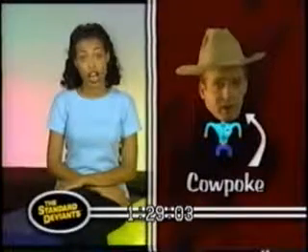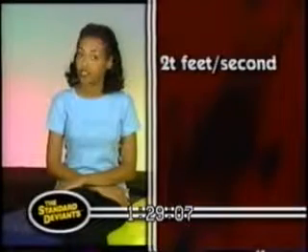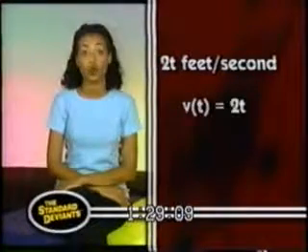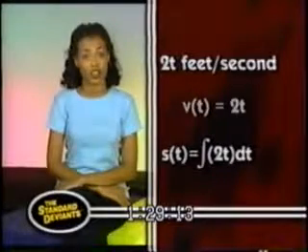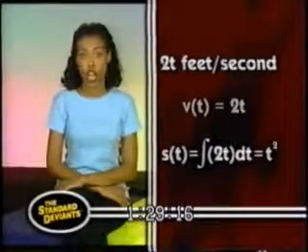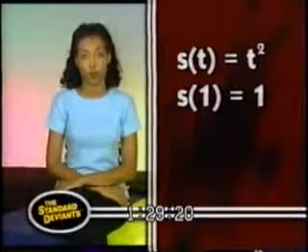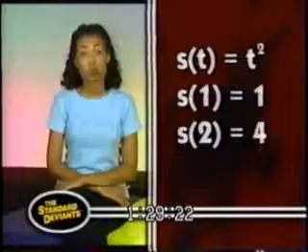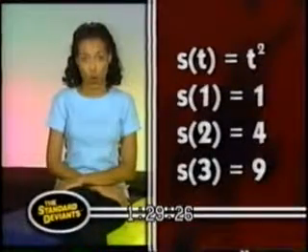When Cowpoke left his house to chase his dream, he was traveling 2t feet per second, so his velocity function was v of t equals 2t. His position function was given by an antiderivative of that, which was t squared. So using the position function, after 1 second, he was 1 foot from home. After 2 seconds, he was 4 feet from home. And after 3 seconds, he was 9 feet from home.